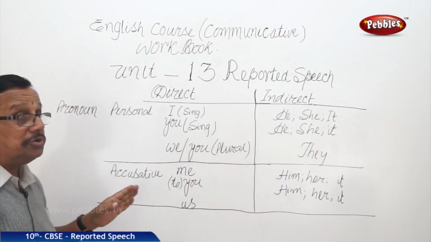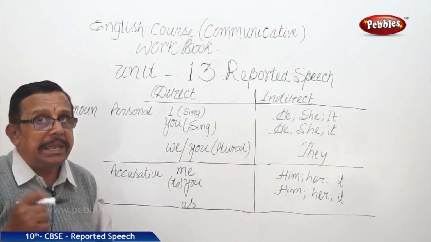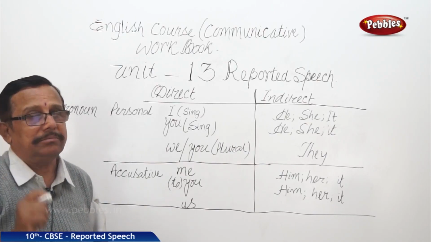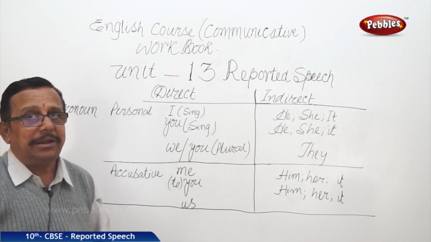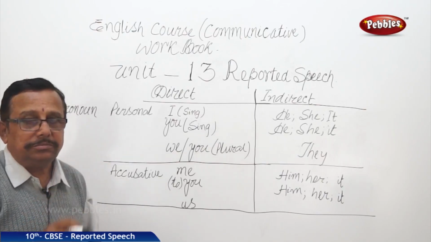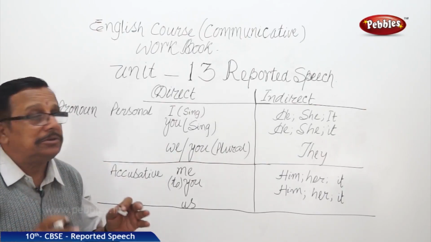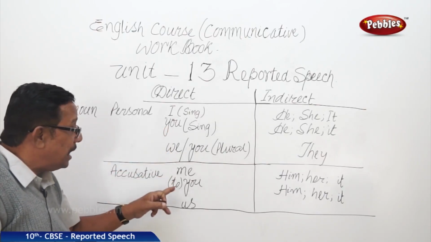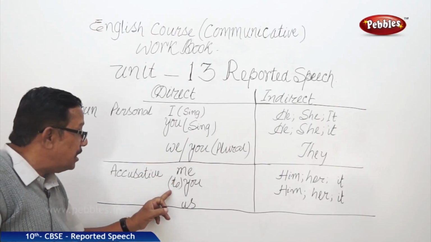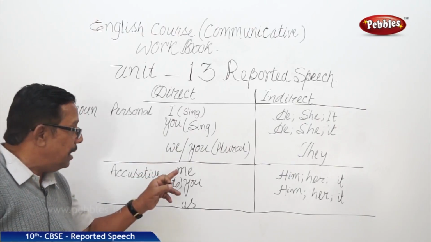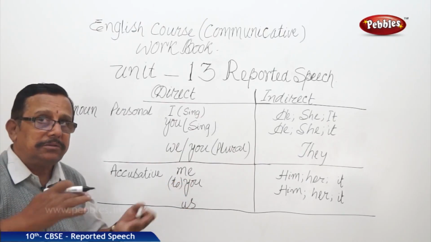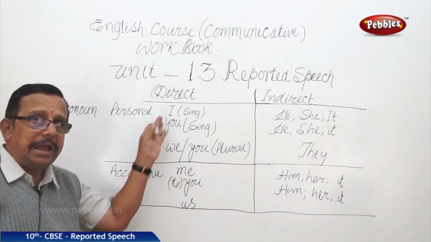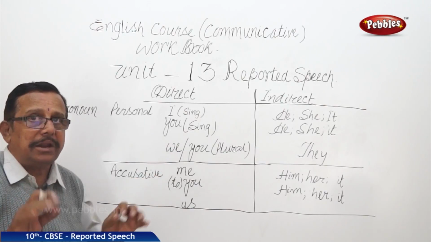Now here, what is accusative? Me. He scolded me. Right? I scolded you. So, to make an indication, I have added "to" here. Me means to I. The "to" has gone inside and I becomes me. There again "to me" is not necessary.